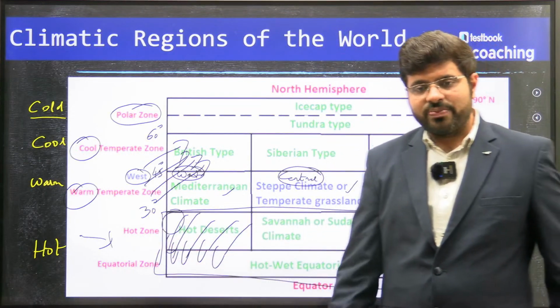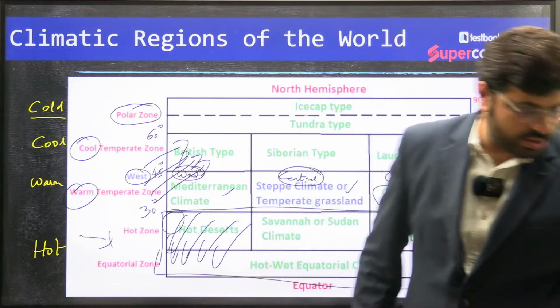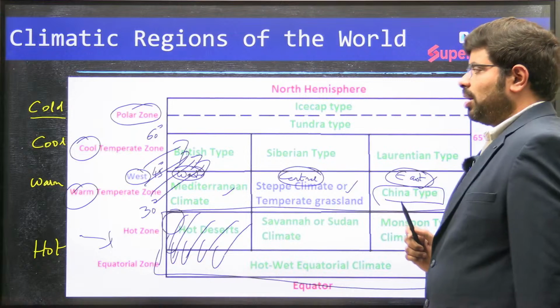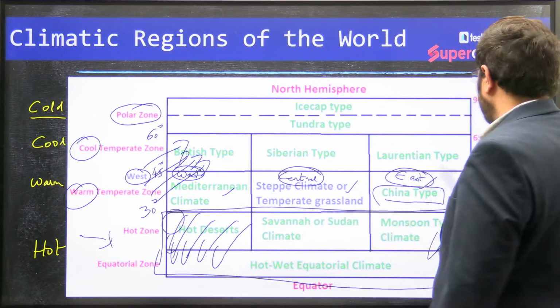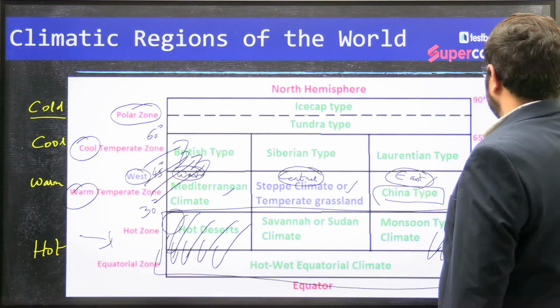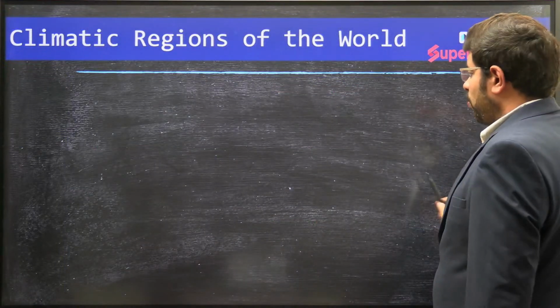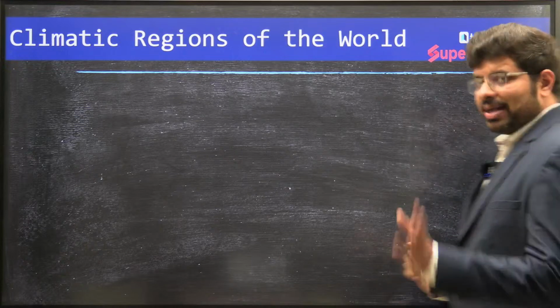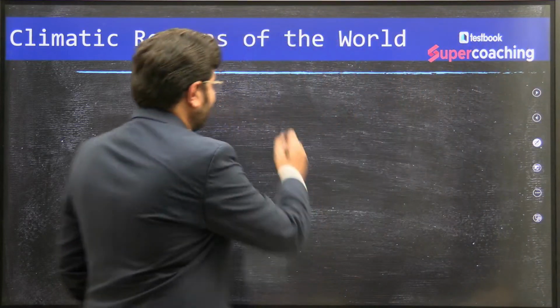So in this way, we can divide the climatic parameters into multiple kinds of zones. I hope you have understood this kind of criteria of classification. With these classifications, we can divide the world into multiple things. Once again, we'll try to understand based on the parameters in a triangle as well.